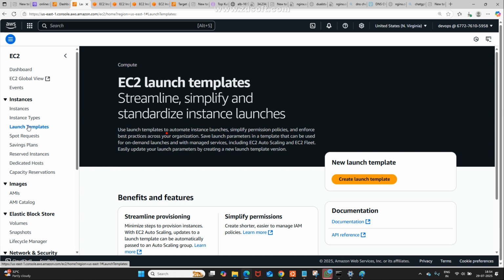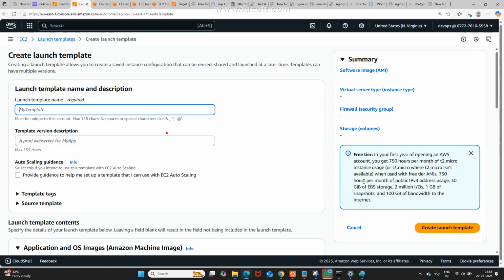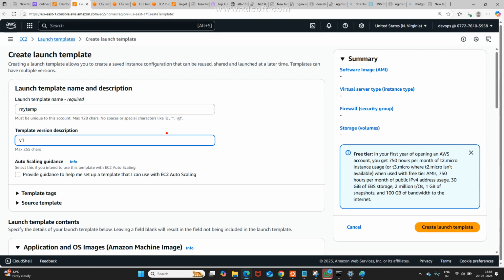Without selecting those options, once you click, the instance will be created automatically. Suppose I click create launch template. It asks for launch template name and description. Maybe I give my template. The template version description, you may write something, maybe version 1.